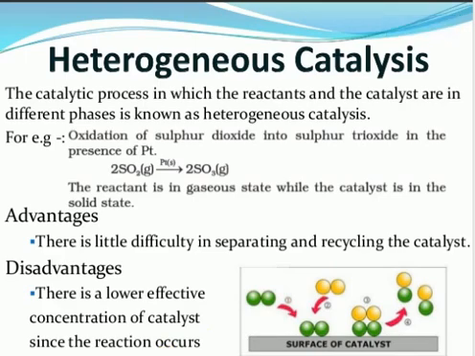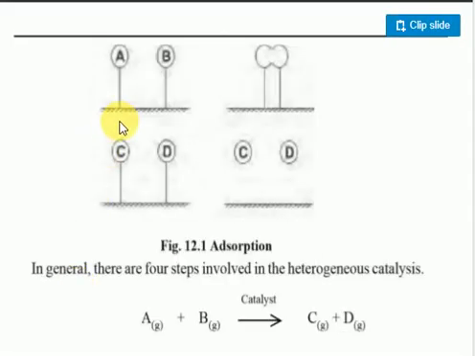This is called heterogeneous catalyst. In heterogeneous catalyst, what happens? The reactant molecules come and adsorb on the surface area. They will form a complex. What happens to that complex? It will leave the product. They will give product only.